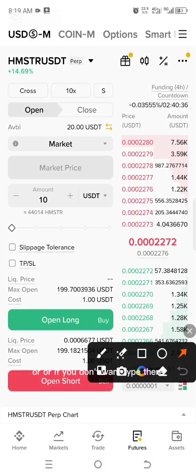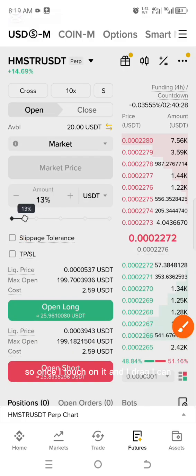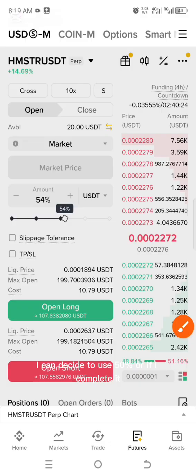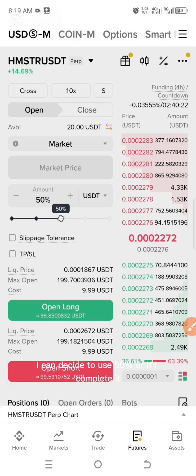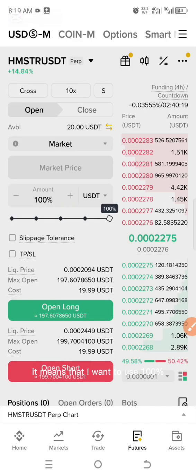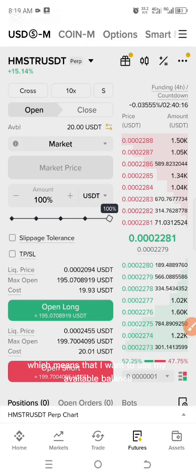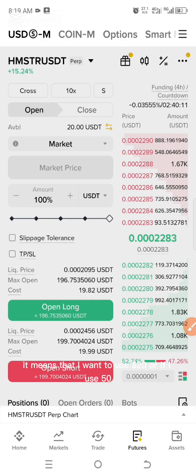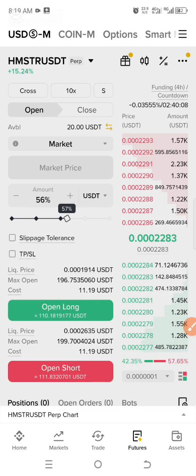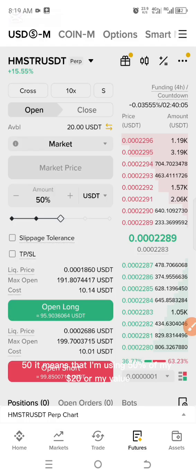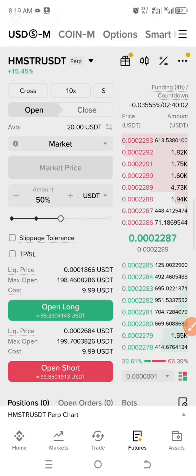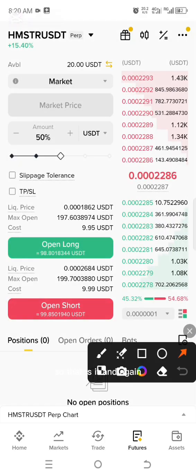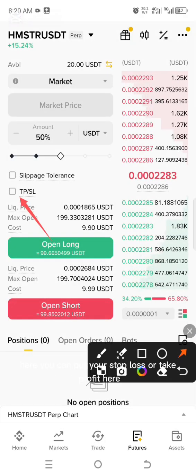Or if you don't want to type there, you can still come and touch on this one and drag it until 100. So once I touch on it and I drag, I can decide to use 50%, or if I complete it, it means that I want to use 100%, which means that I want to use my available balance, all of it at once. So if I tap here, it means that I want to use $20. Or if I use 50, it means that I'm using 50% of my $20, or my available balance. So that is it.